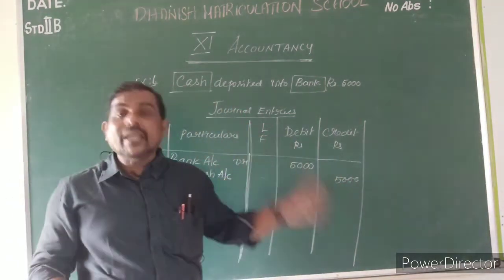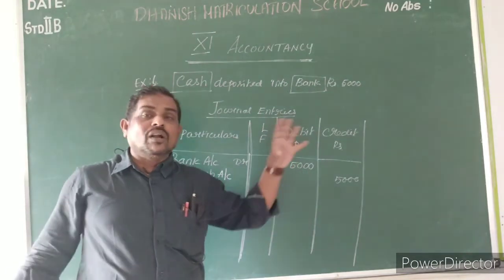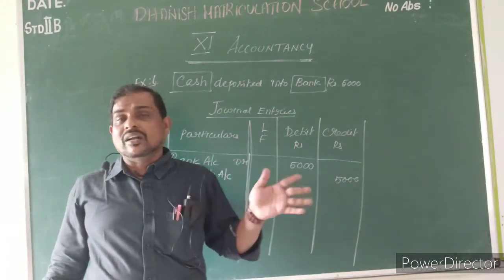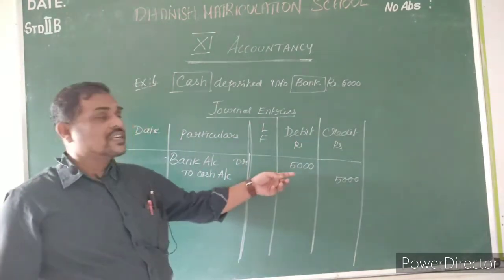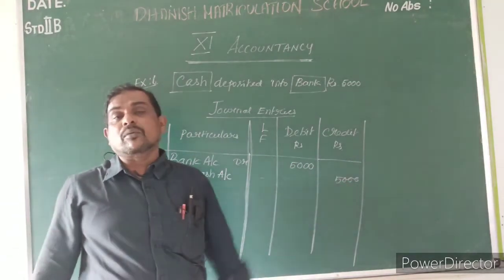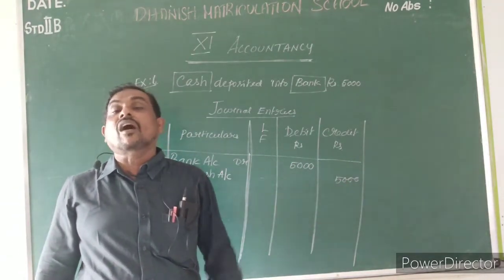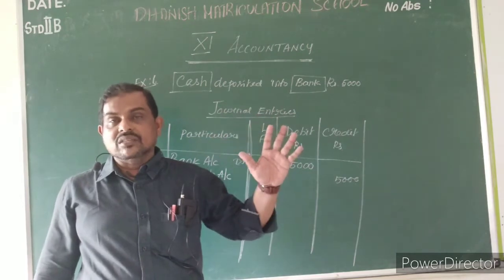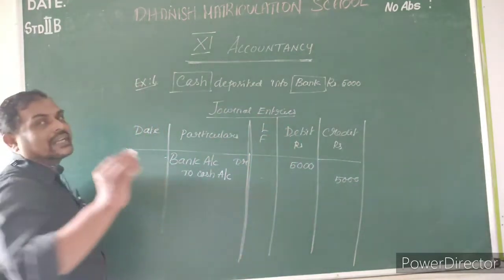Debit amount should be equal to credit. Debit account one amount, credit account one amount, that is not the journal entry, that is wrong. So what is the debit amount? That should be equal to the credit amount. So debit is equal to credit always. Always. Okay, yes. Now you have to write the narration.